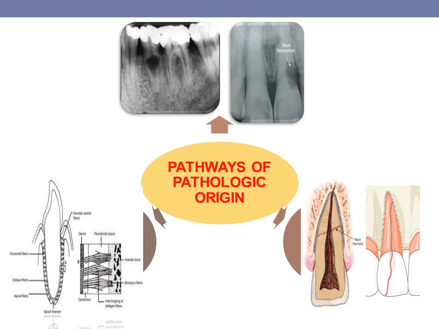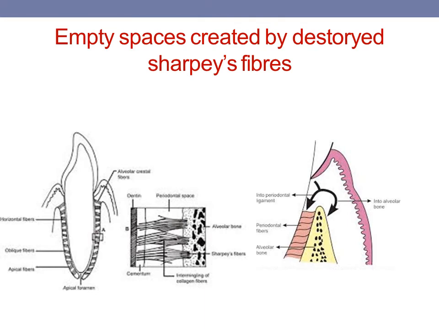Then coming to the next pathway, that is the pathway of pathological origin. The first among that is empty spaces created by destroyed Sharpey's fibers. Now Sharpey's fibers, originating from both the cementum and alveolar bone, are organized in the form of bundles and they course the area of the periodontal ligament. These fibers get mineralized during the gradual process of apposition of cementum.